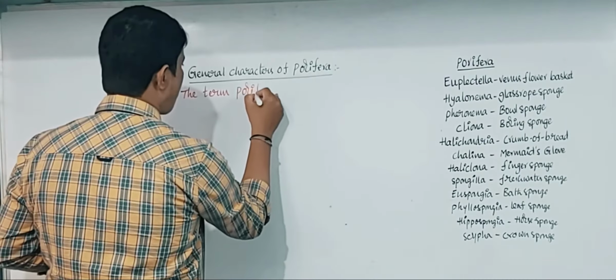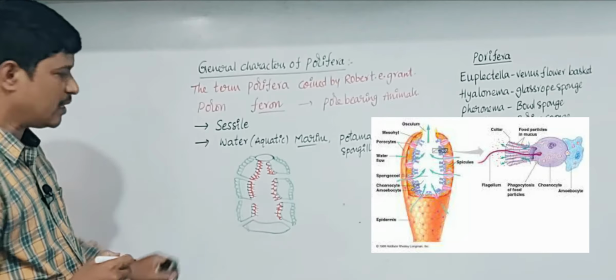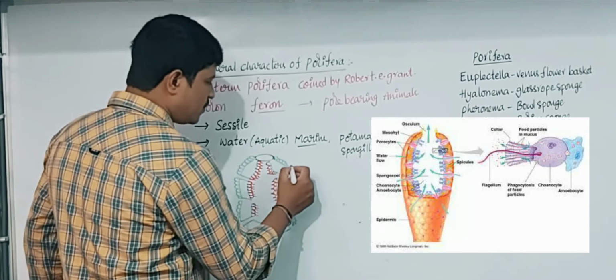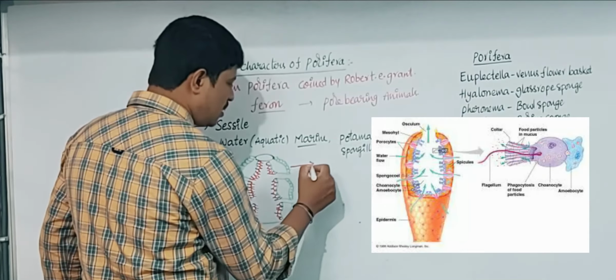This is the structure of the poriferan animals. All these cells are outside. These are pinacoderm cells. The pinacoderm cells surround the outer surface of the body wall, whereas the inner cells are choanocytes. So the body of the poriferan animals is made up of two layers.